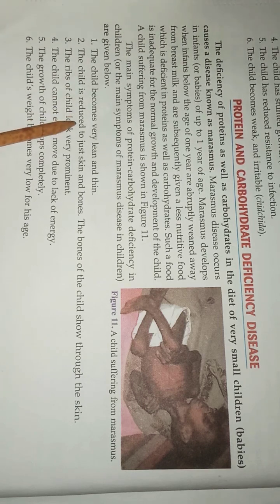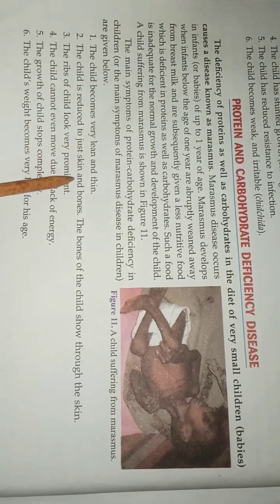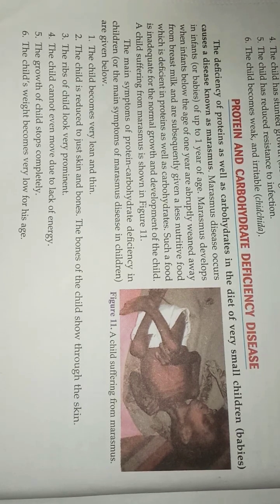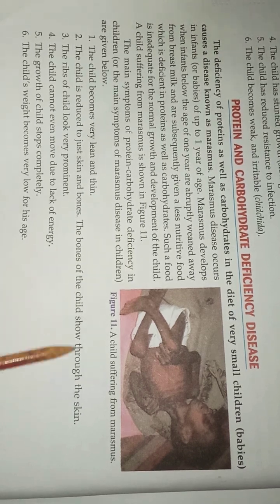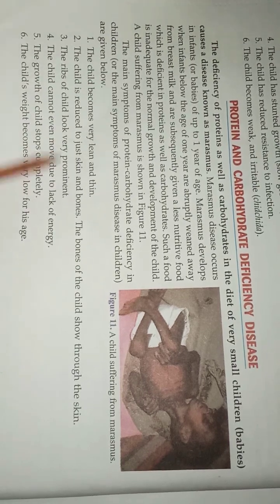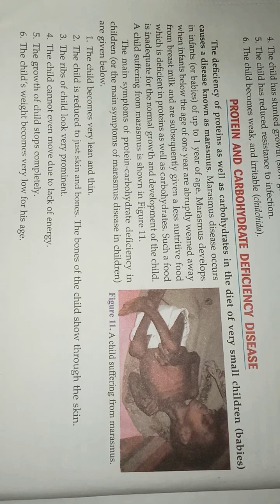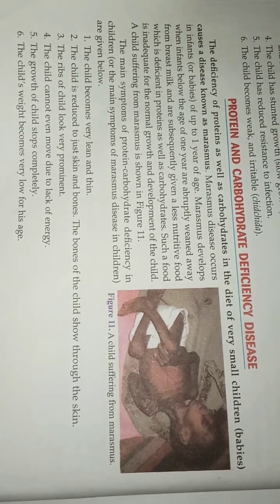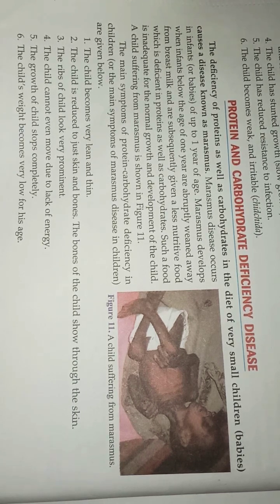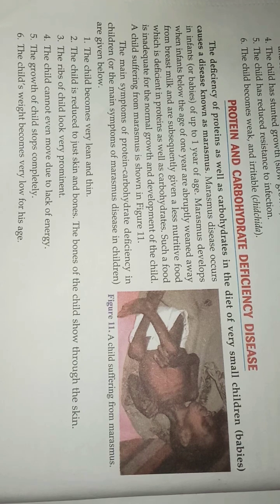The child is reduced to just skin and bones, meaning you can see very clearly the shape of their bones through their skin. The ribs of the child look very prominent. What are ribs? Ribs are the bones that cover the internal organs such as the heart and lungs. In this disease, the ribs of the child are very prominent, meaning clearly visible.